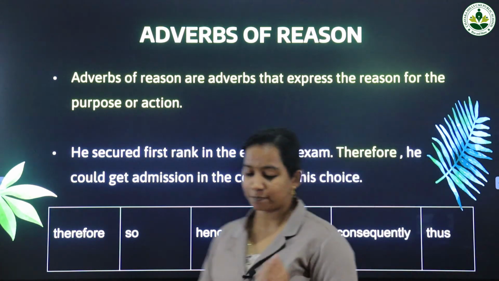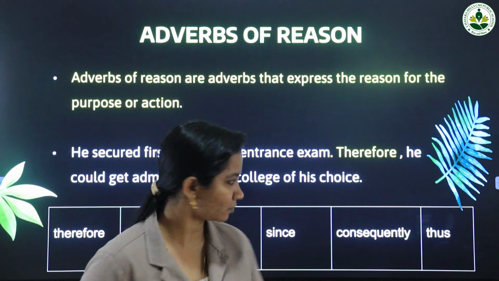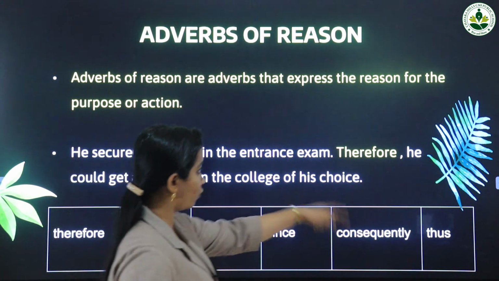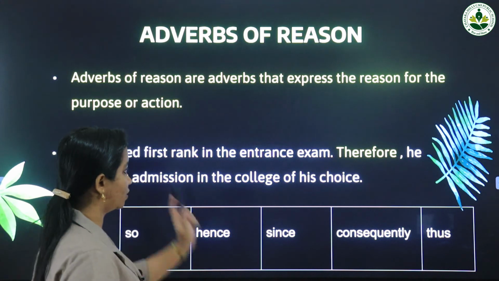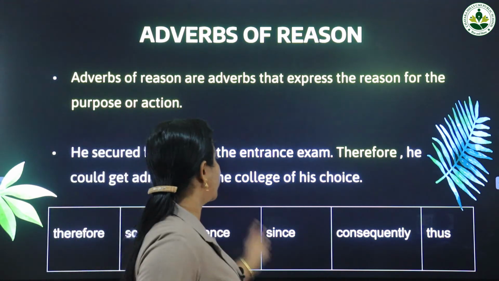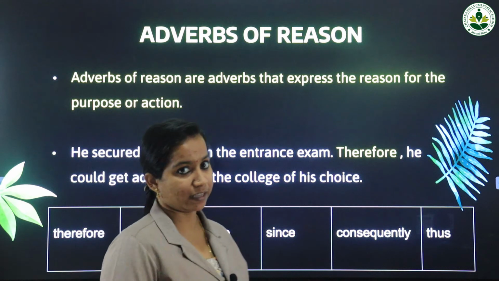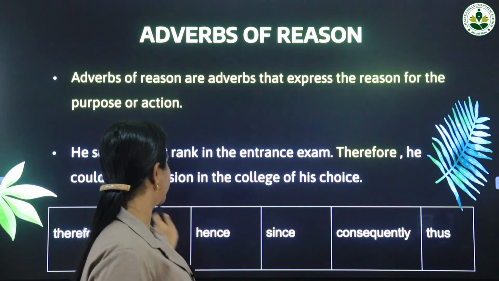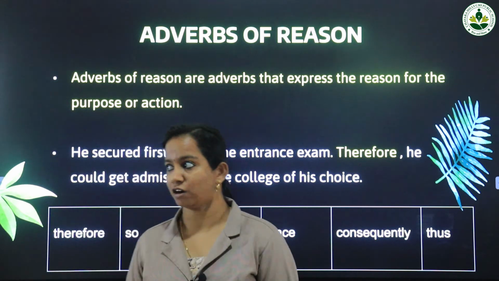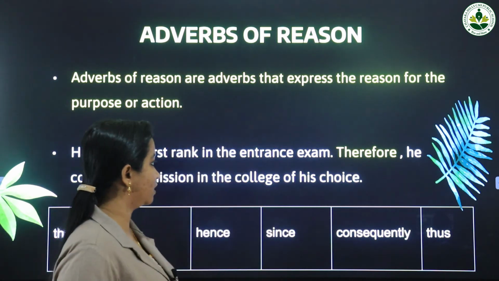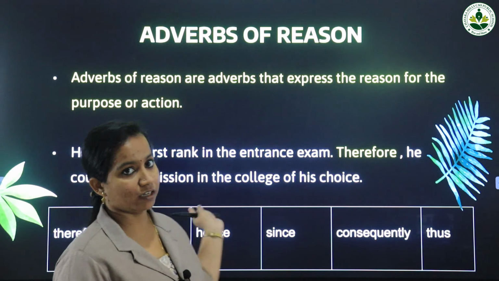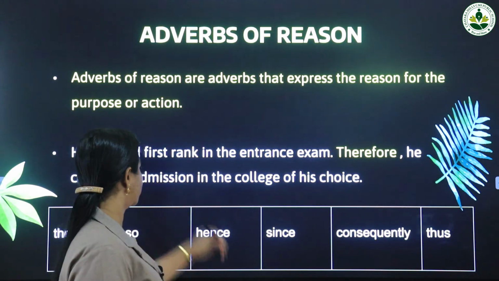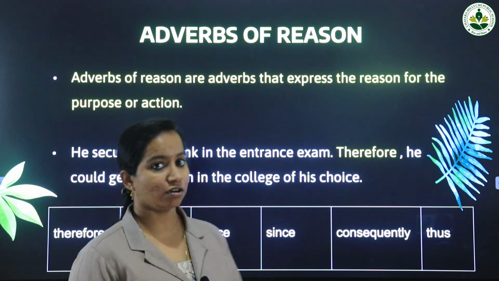Okay. For example, just see this example. He secured first rank in the entrance exam. Therefore, he could get admission in the college of his choice. So here, he got first rank in the entrance exam. That is the reason why he could get admission in the college of his choice. So that is the reason, because he got first rank in the entrance exam, he got admission in the college of his choice.